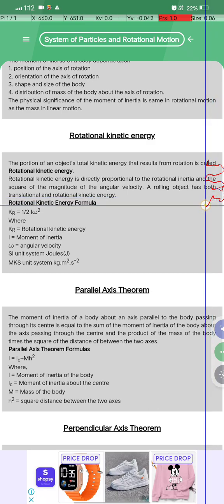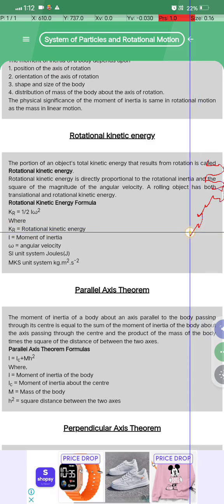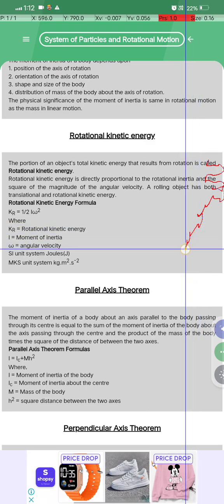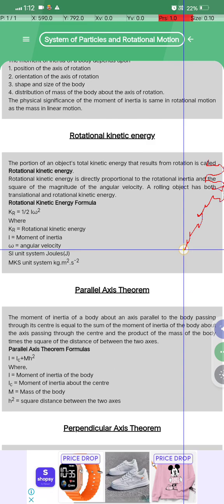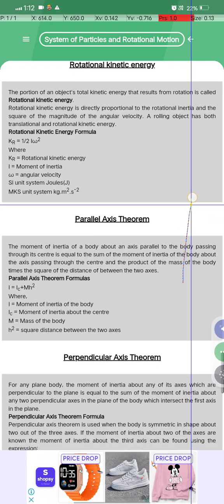The rotational kinetic energy formula: Kr is equal to half I omega square, where Kr is the kinetic energy, I is the moment of inertia, and omega is the angular velocity. The SI unit is joules (J), and in the MKS unit system, kg meter square per second square.